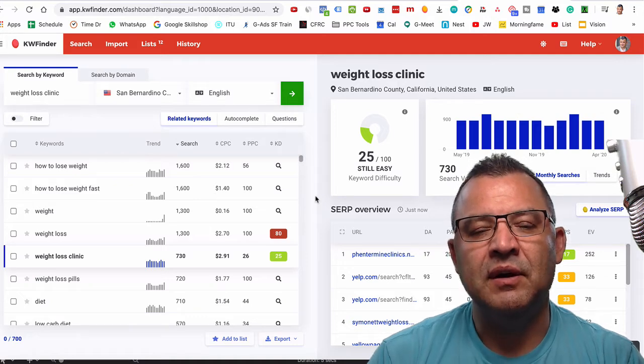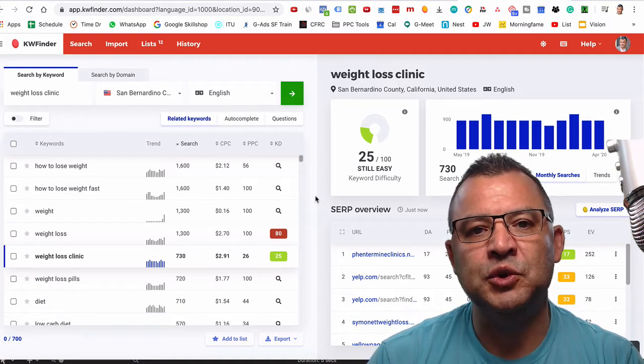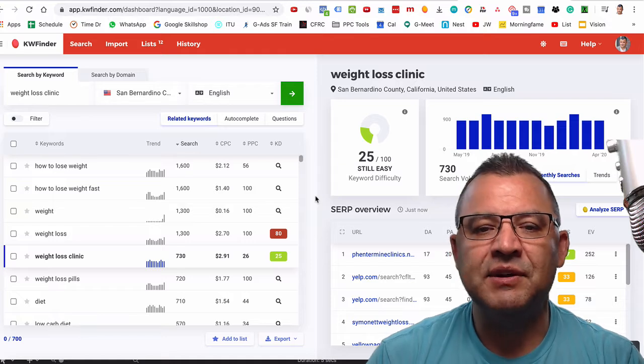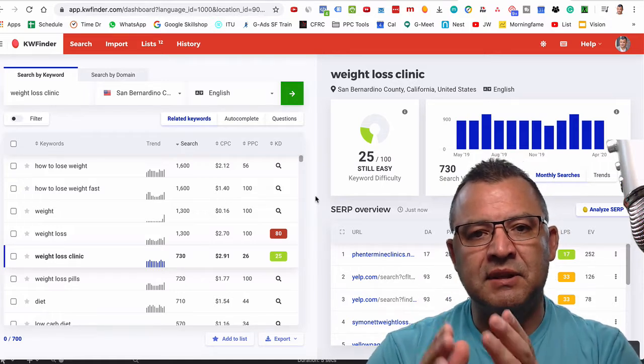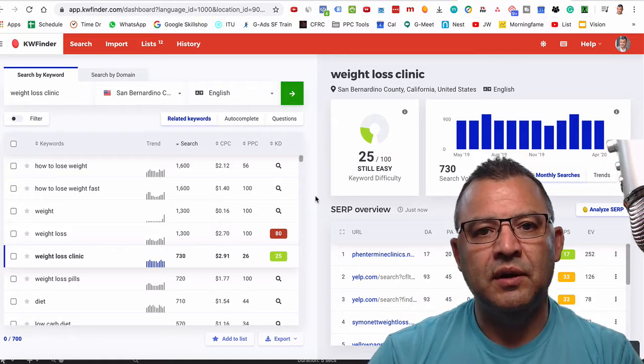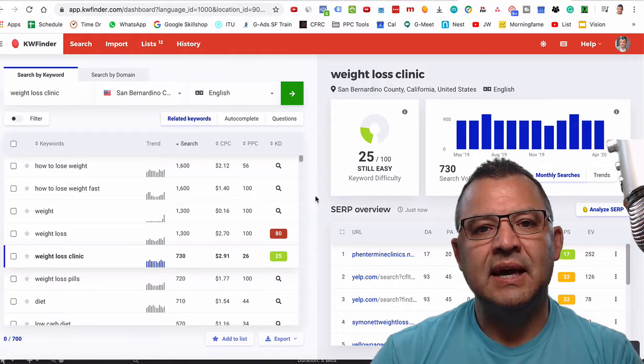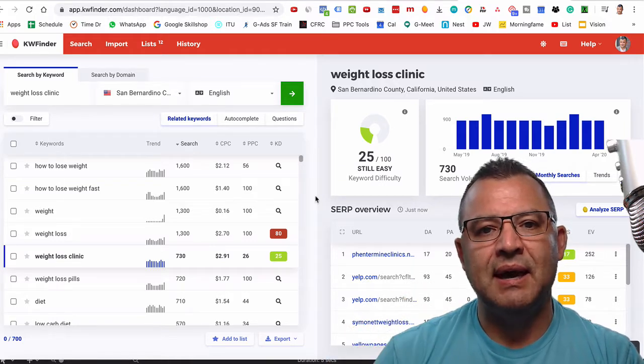Now, there's so many keyword research tools out there to choose from, and they all say that they're the best. And when I'm doing keyword research, I find that when I devote the time to doing really good quality research, I always get much better results with my campaigns.